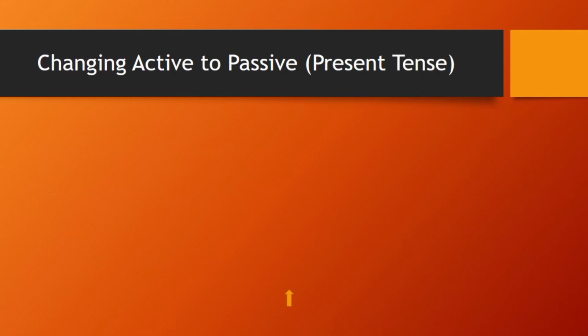Active into passive voice in present tense. Clear? Okay. Now here we have a similar example as we have done before, and I am giving you a detailed description and explanation as well. Here, Rahim sings a song, right? First, just recall what a subject is.